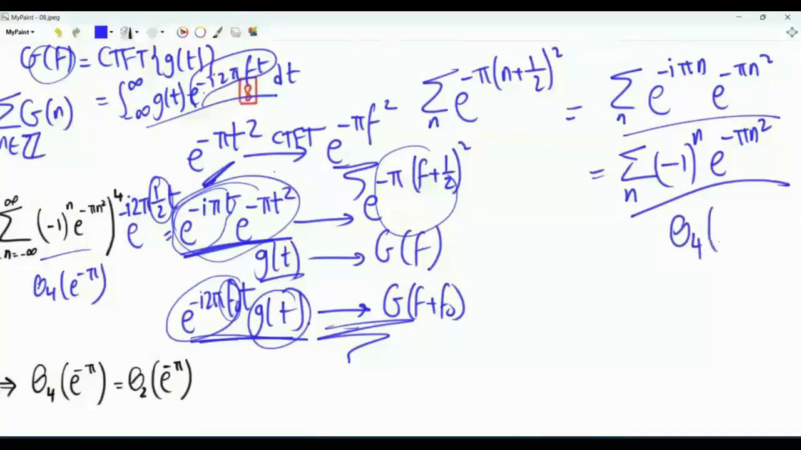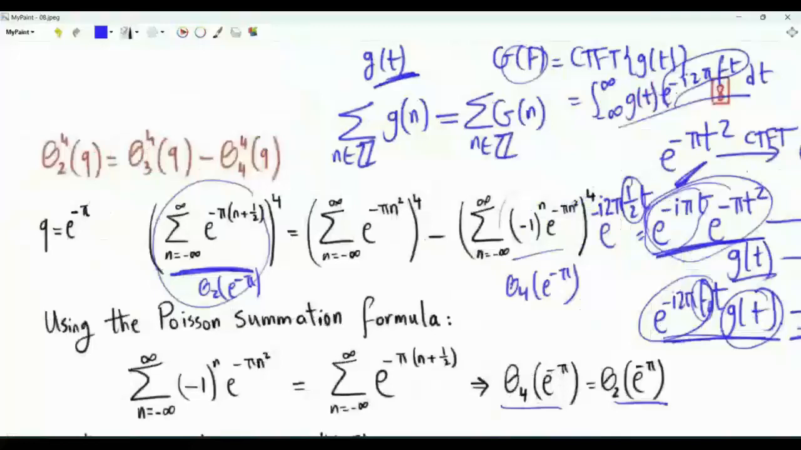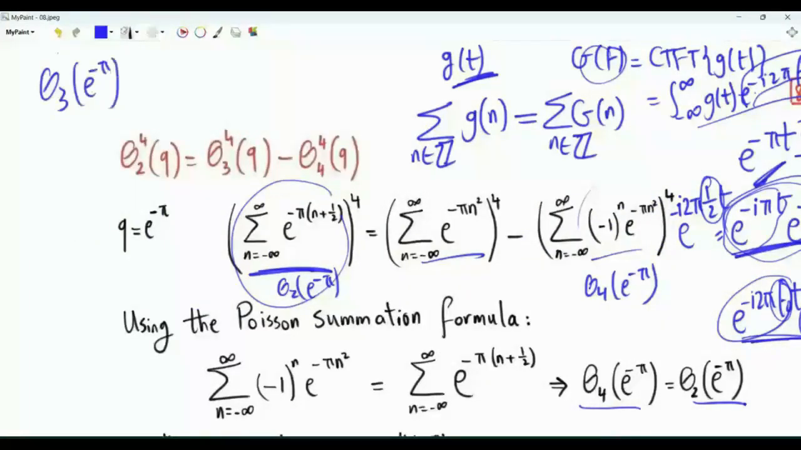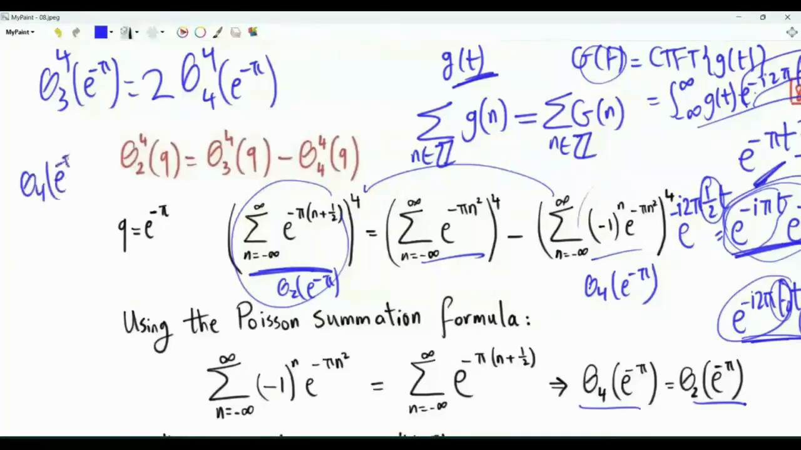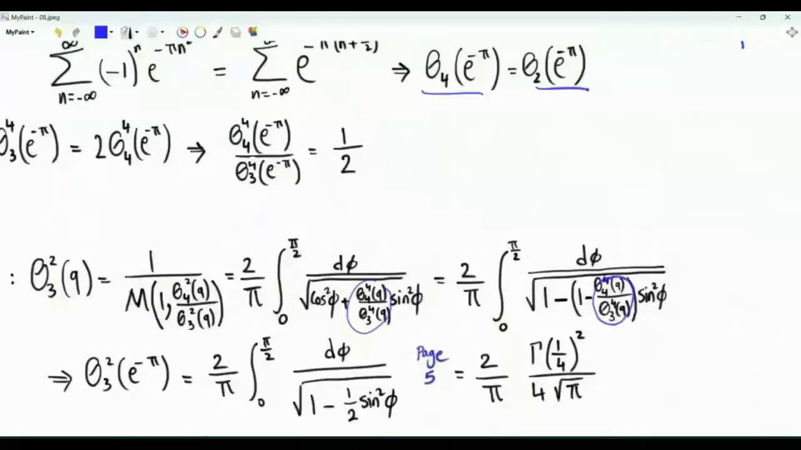This function is theta 4 of e to the minus pi. This function is theta 2 of e to the minus pi. In our particular case, these two are the same. Theta 3 of e to the minus pi to the power 4, if we move this to the other side, is equal to 2 times theta 4 of e to the minus pi to the power 4. This means that theta 4 of e to the minus pi divided by theta 3 of e to the minus pi, this ratio raised to the power 4, is 1/2. This is the number that we needed here. In our case, this is 1/2.